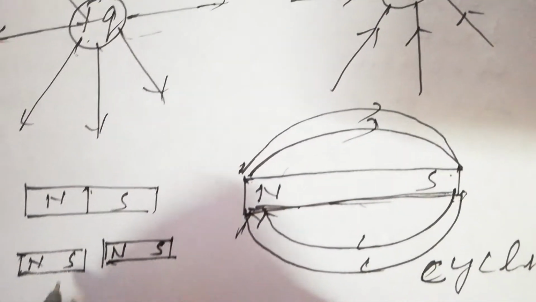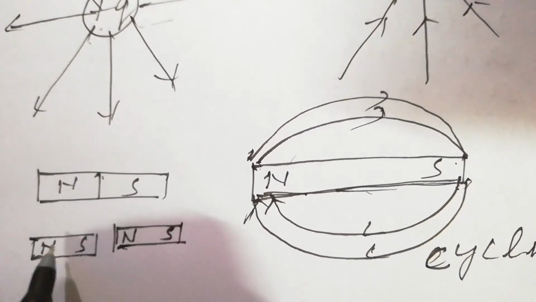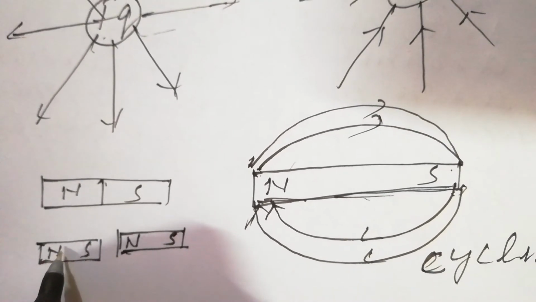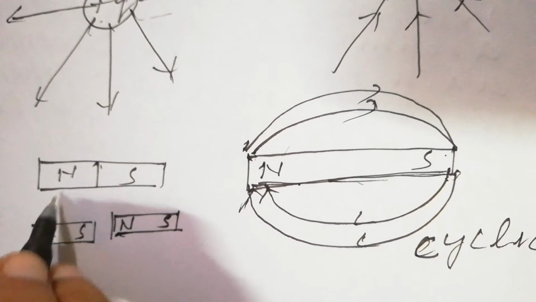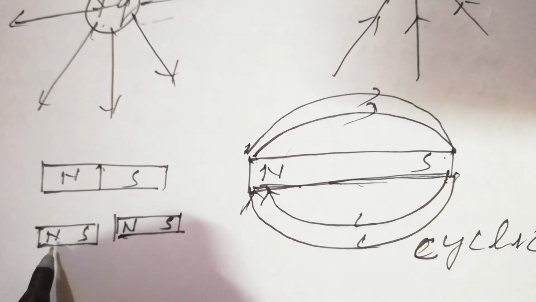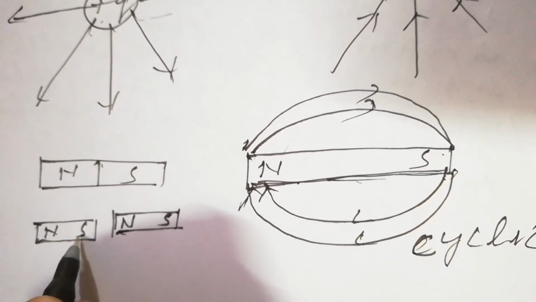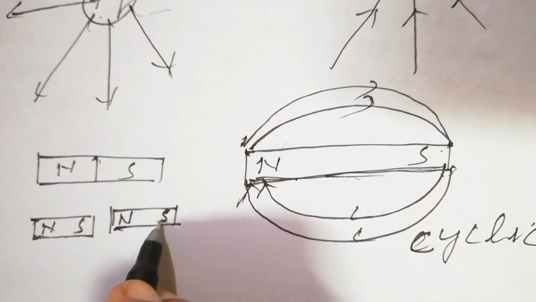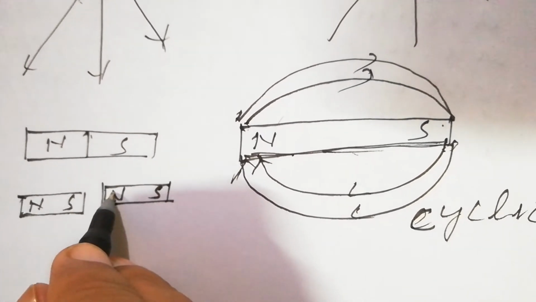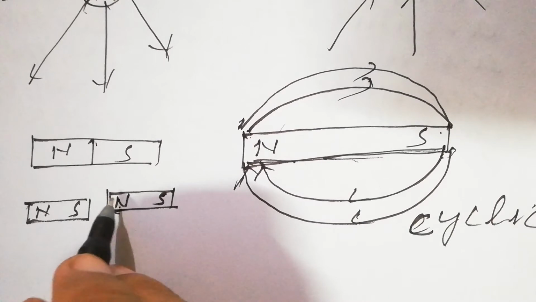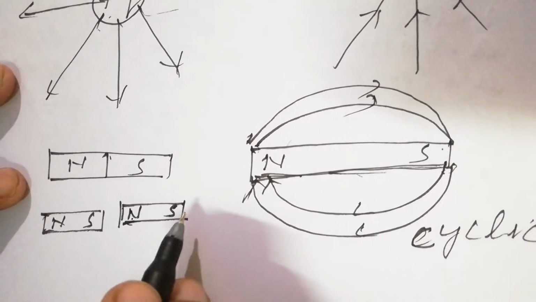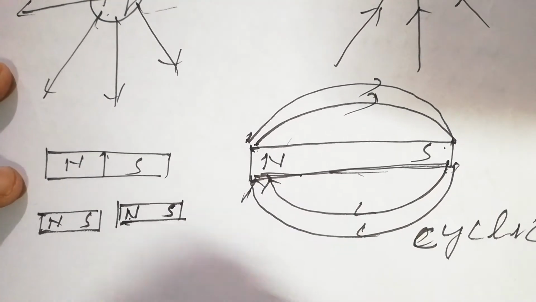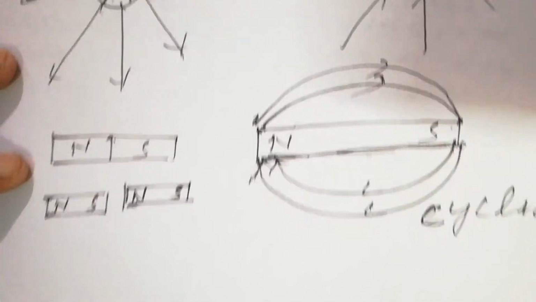Cut into pieces, then the other poles appear automatically. If this is north, cut into two pieces, the south pole appears on the side automatically. If this one is south, a north pole appears on the side automatically. So the important thing is, in case of magnetic field, monopole does not exist. So that is the case.